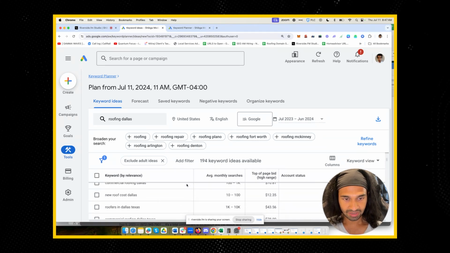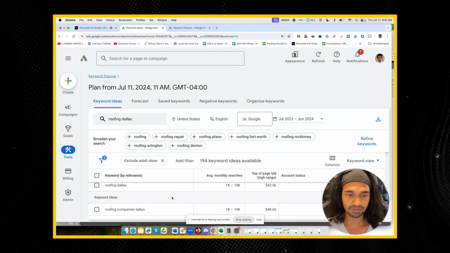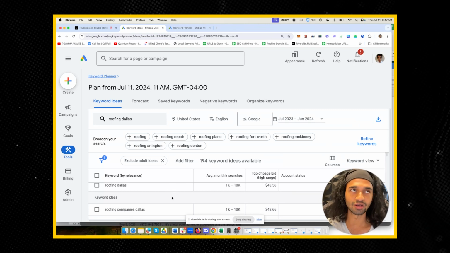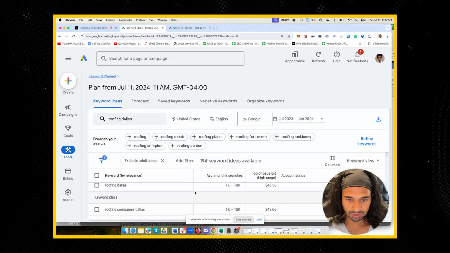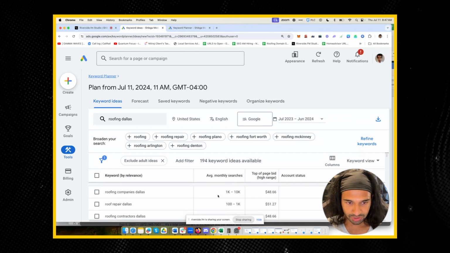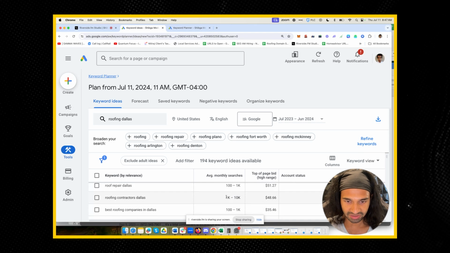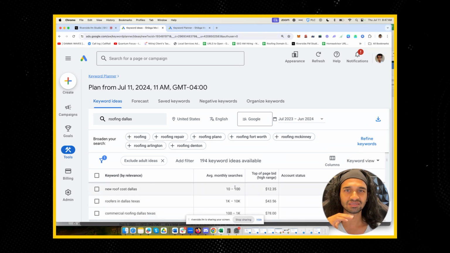This is pretty much what you can take to the bank. In any local market, if you're located in a decent sized city, by decent I mean 100,000 population and above, you're going to get most of the main keywords right on the search because most people are going to be at the top, and you can see which ones just have the most volume, right? 100 to 1,000, 1,000 to 10,000 is what I would go for. Anything from 10 to 100, I would not look at it as a primary.